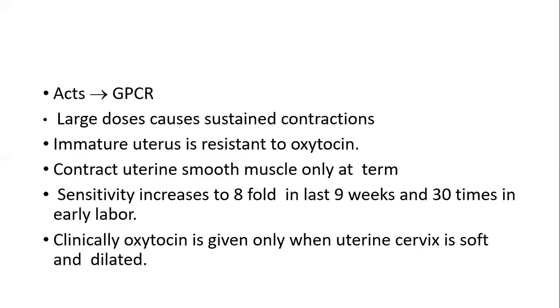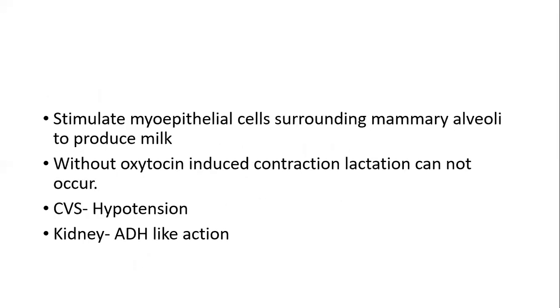The sensitivity to oxytocin increases eightfold in the last 9 weeks and 30 times in early labor. Clinically, oxytocin is given only when the uterine cervix is soft and dilated. Oxytocin stimulates myoepithelial cells surrounding the mammary alveoli to eject milk. Without oxytocin-induced contraction, lactation cannot happen.